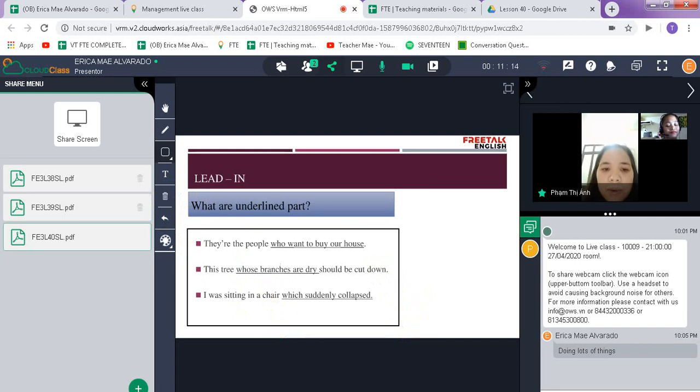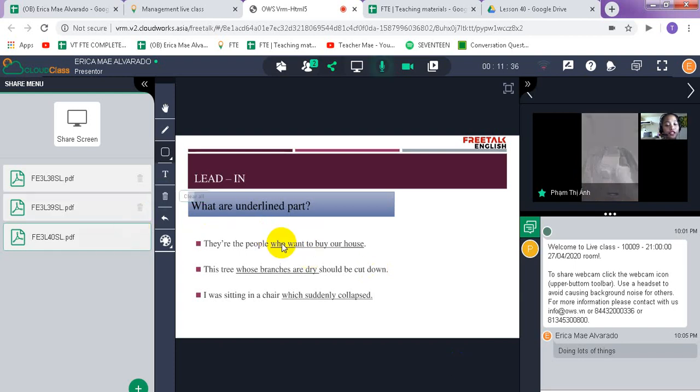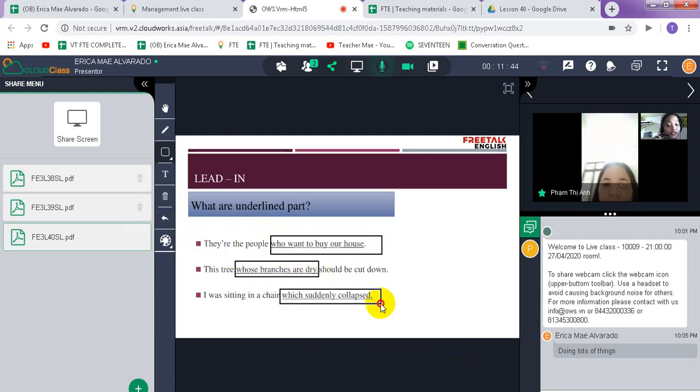Number two, branches whose branches are dry should be cut down. Number three, I was sitting in a chair which suddenly collapsed. Yes, collapsed. That's good. Now, focusing on these underlined parts, this is the topic that we will be learning tonight.